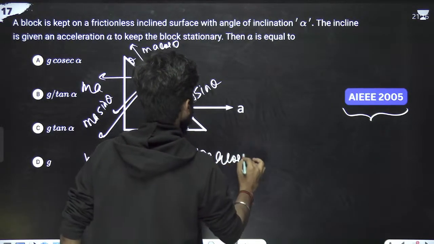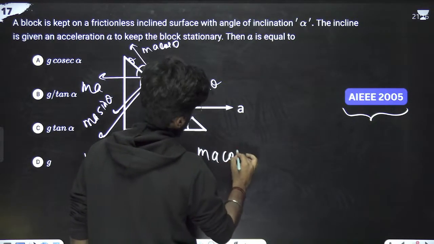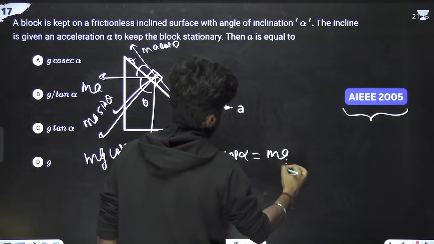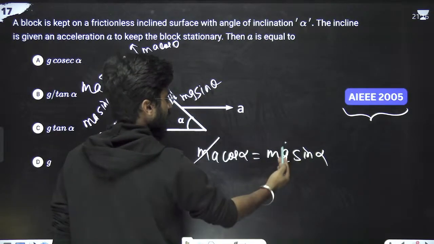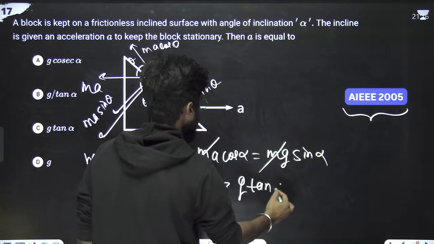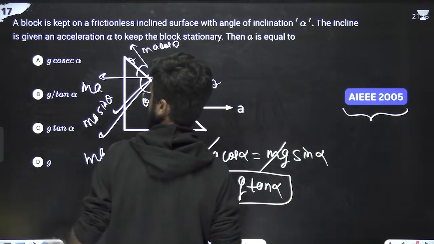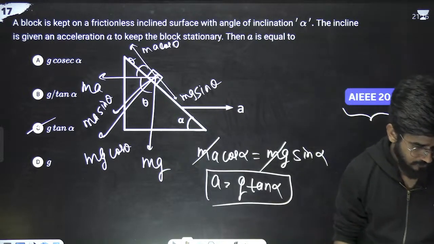So if the block is at rest, then these two forces are equal. This is given as alpha, so MA cos alpha equals mg sin alpha. We have to write the value of A. So m got cancelled. A equals g sin alpha by cos alpha, which is tan alpha. G tan alpha. Which option is correct? G tan alpha means C option is correct. Great.